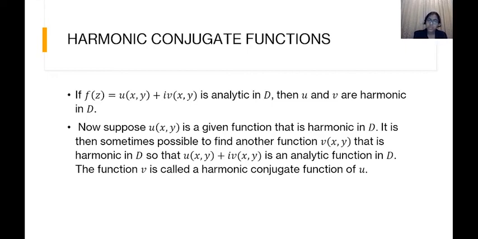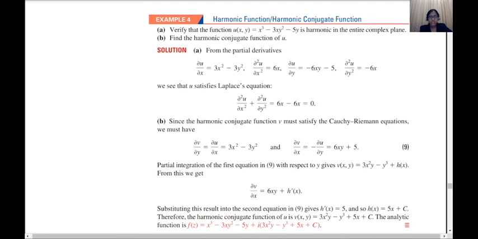So the function v is called the harmonic conjugate function of u. I hope the concept is clear. Now we shall do an example which will make you understand how this is possible. So let's see example 4 of your textbook.